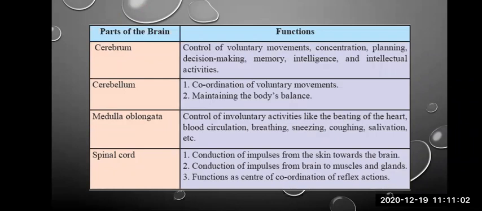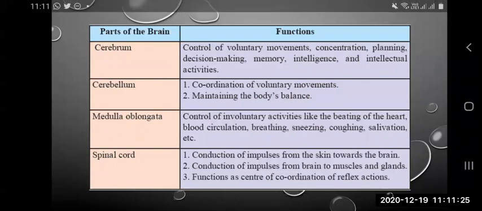It is present just below the cerebrum. It controls voluntary movement and also helps in maintaining the body balance. Only two functions.